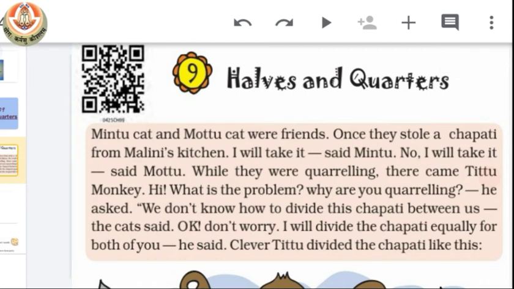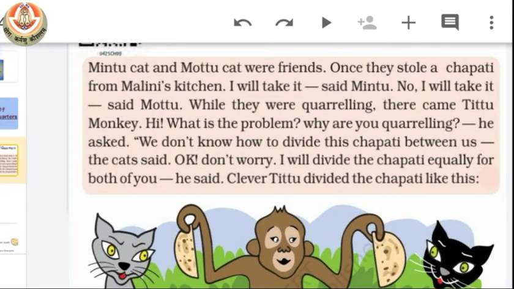In this chapter, we have a story about Mintu cat and Motu cat. They both are good friends and once they stole a chapati from Malini's kitchen. Now they are quarreling about who will take the chapati and how they can divide the chapati equally between them.